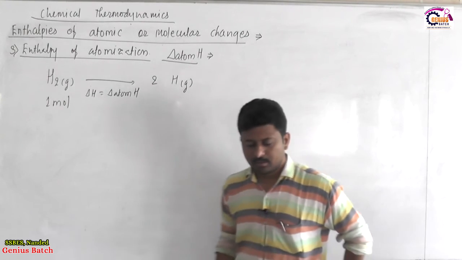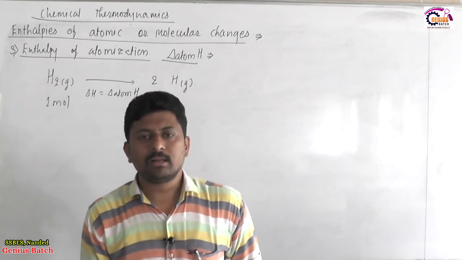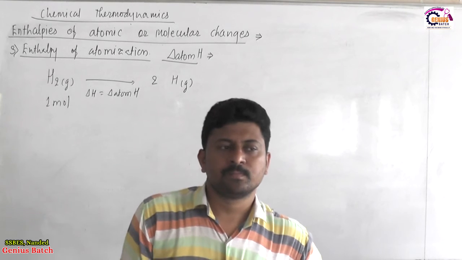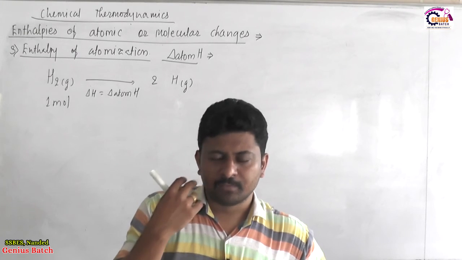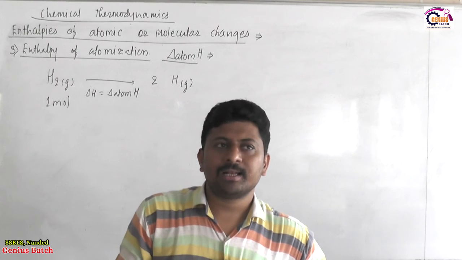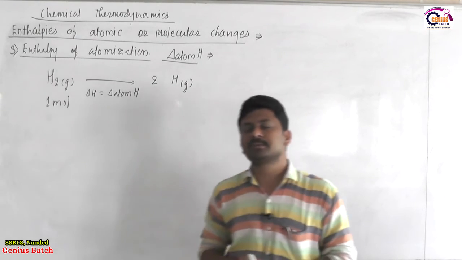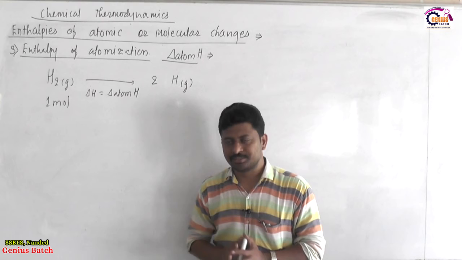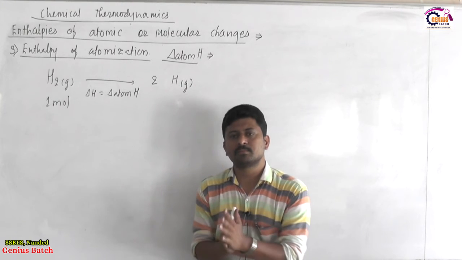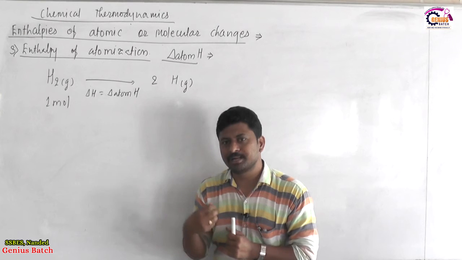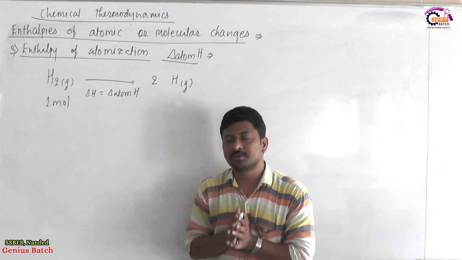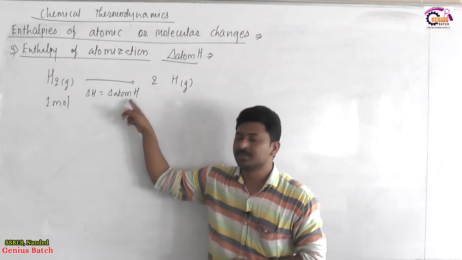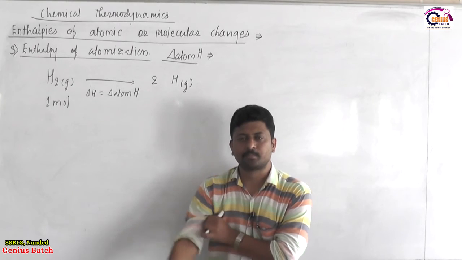Let us revise it. The process in which 1 mole of a substance in a gaseous state is broken down. It may be broken down into 2 moles of atoms, 3 moles, 4 moles of atoms, but whenever it is broken into its constituent atoms, all of which are in a gaseous state. So 1 mole of substance in a gaseous state is completely broken down into its constituent atoms. They are again in a gaseous state. Then the corresponding enthalpy change is called enthalpy of atomization.